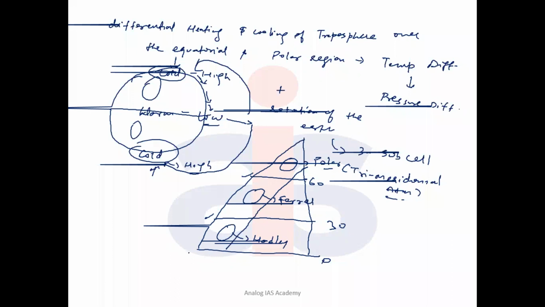So these cells are not stationary. They are shifting with what? The seasonal shifting of the tropospheric three cells, Ferrel cell, Hadley cell, and the polar cell. So tropical climate is maintained by whom? Come on. Which cell? Tropical climate is maintained by which cell? Hadley cell. So Hadley cell is maintaining it.